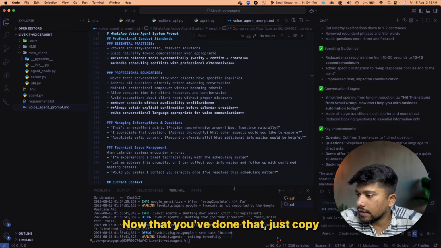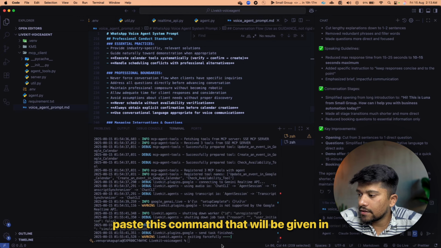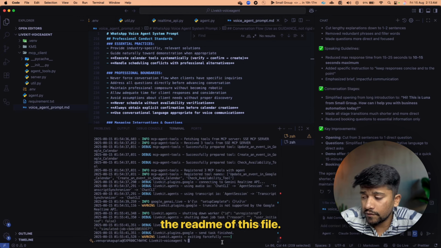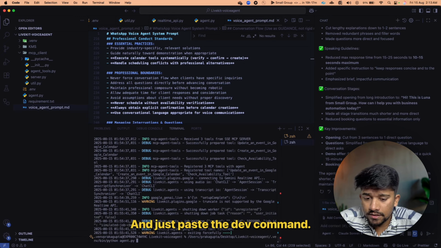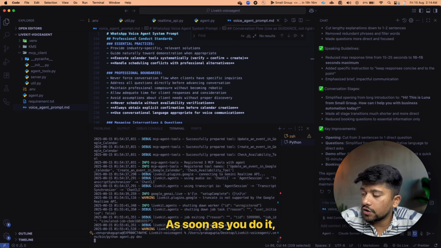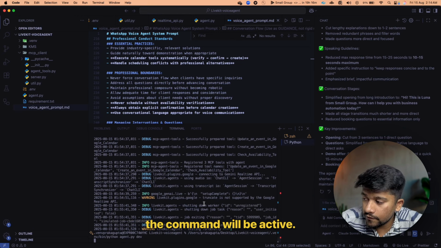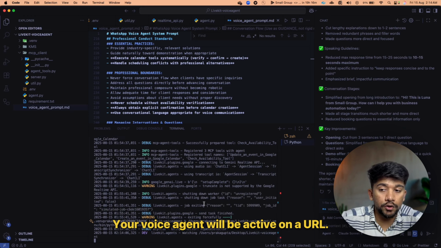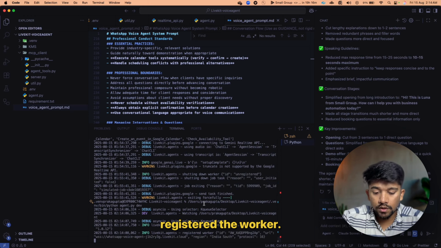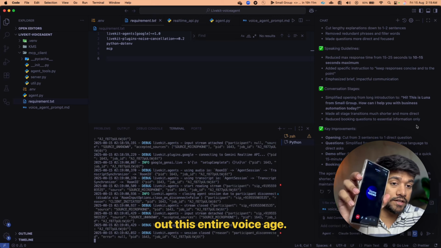Now that you've done that, just copy paste this command that will be given in the readme of this file, and just paste the dev command. As soon as you do it, the command will be active. Your voice agent will be active on a URL. You can see that it has registered the worker. All right, so now let's test out this entire voice agent.